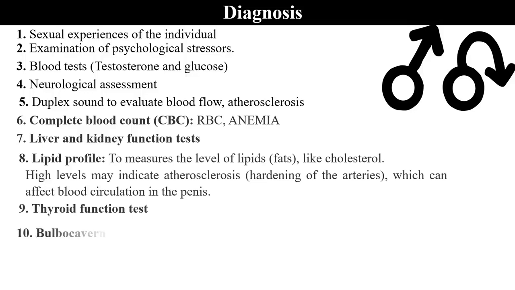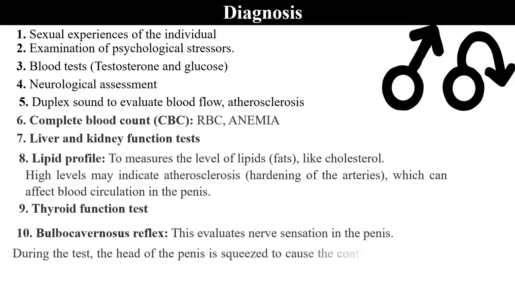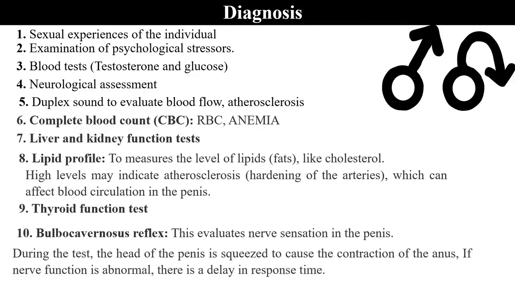Thyroid function test, bulbocavernous reflex. This evaluates nerve sensation in the penis. During the test, the head of the penis is squeezed to cause the contraction of the anus. If nerve function is abnormal, there is a delay in the response time.